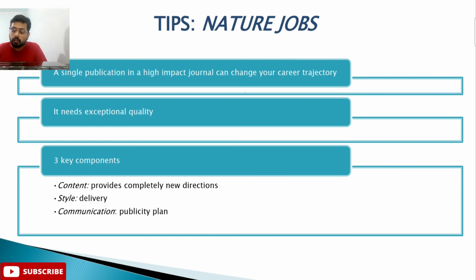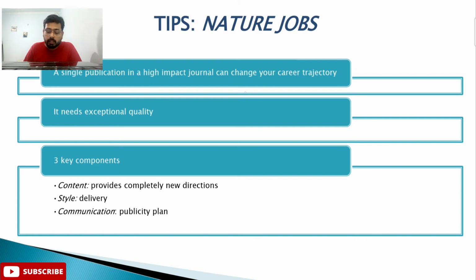Now you can get some tips from naturesjob.com. A single publication in a high impact journal can change your career trajectory. It is a well known fact that if you have a particular JAMA journal publication, then your CV will look very different from that of an individual who does not have a JAMA publication. Now it has to have an exceptional quality in order to be accepted in these journals. This is one of the tips from Nature's Job.